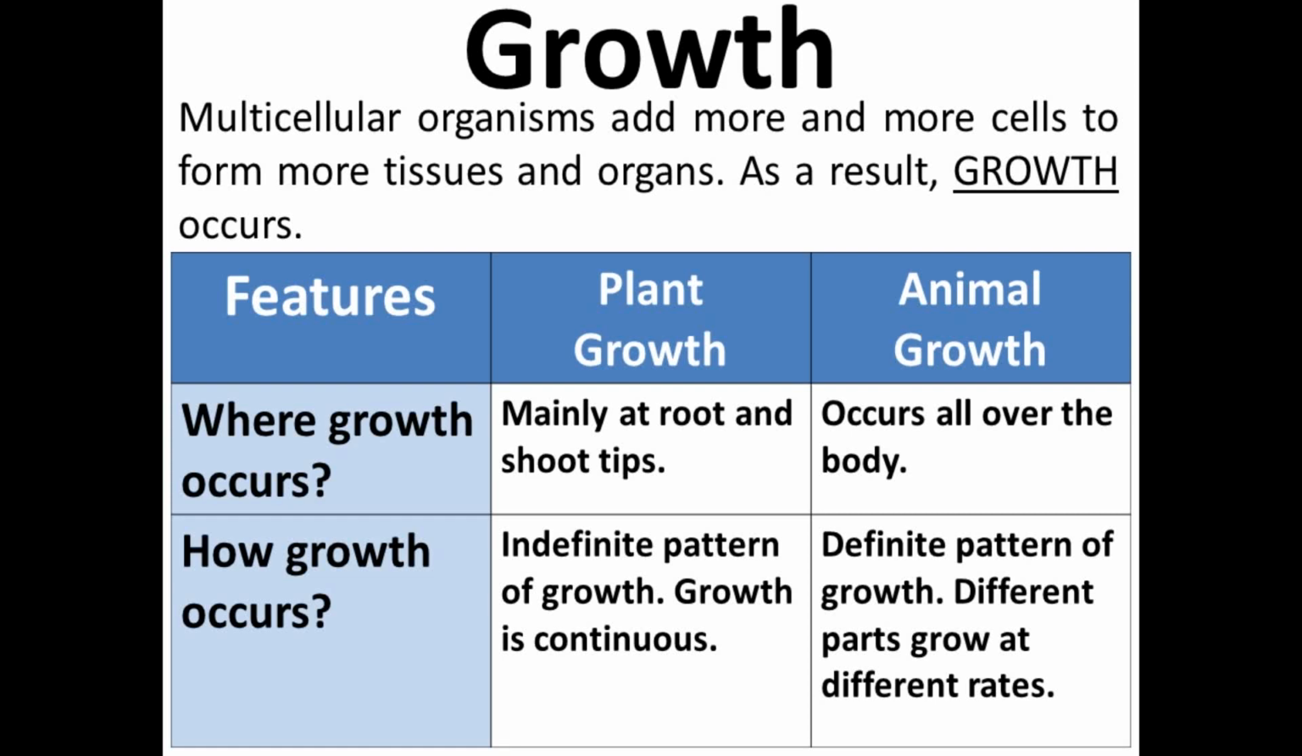The second point of difference is the pattern of growth, how the growth occurs. In plants, there is an indefinite pattern of growth. The growth is continuous in plants. But in animals, there is a definite pattern of growth. Different parts grow at different rates, which means the growth rate in animals is different in different cases.